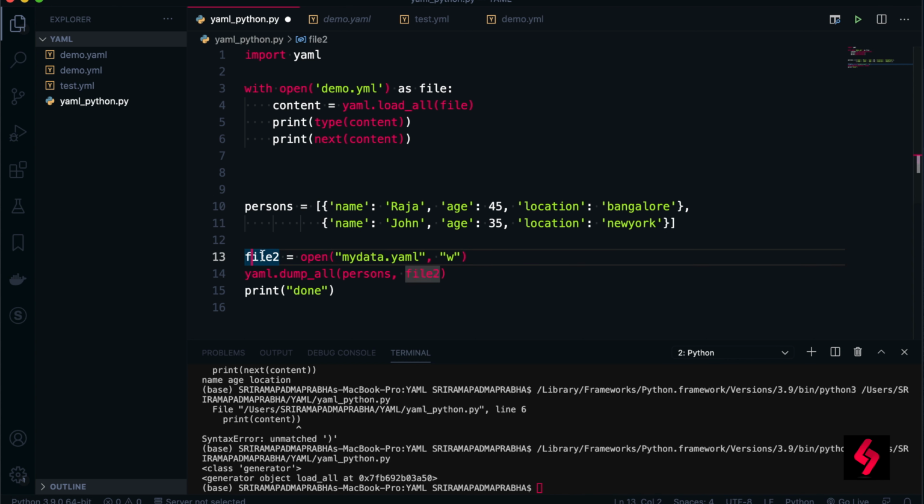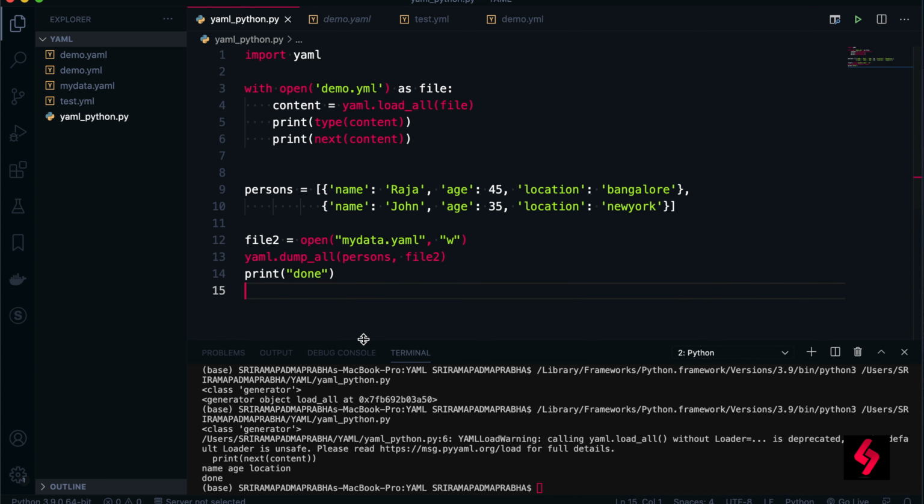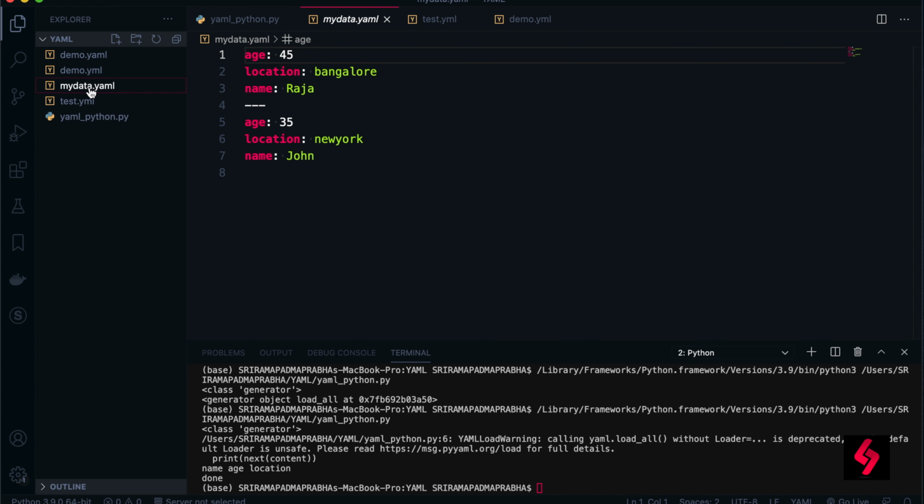Then I can use the with open command, and I'm opening the new file here, mydata.yml. YAML has functions called dump_all or safe_dump. We can use those functions, and you pass the persons' information here, and the file name, file2. Now I'm going to execute this code, and you see that a new file is created here with the same data which I mentioned.